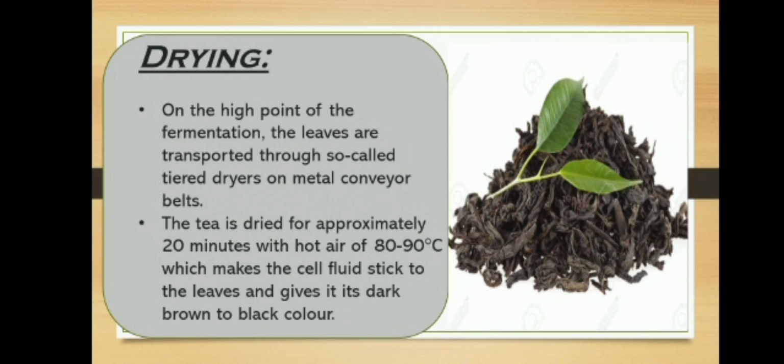The next process is drying. At the high point of the fermentation, the leaves are transported through so-called tray dryers on metal conveyor belts. The tea is dried for approximately 20 minutes with hot air of 80 to 90 degrees centigrade, which makes the cell fluid stick to the leaves and gives them their dark brown to black color.